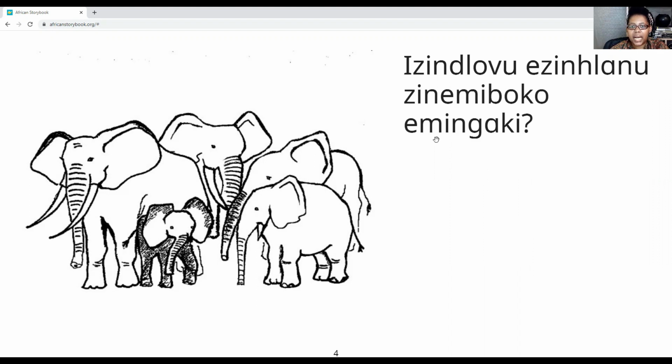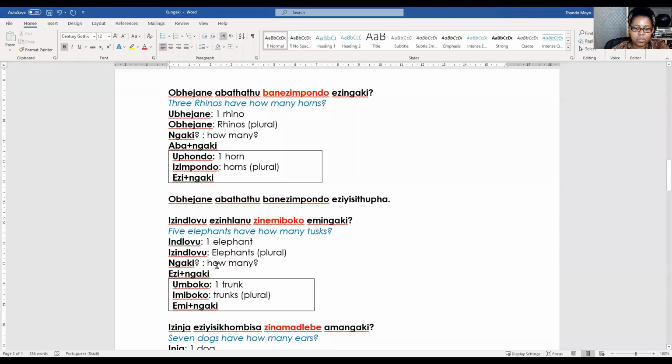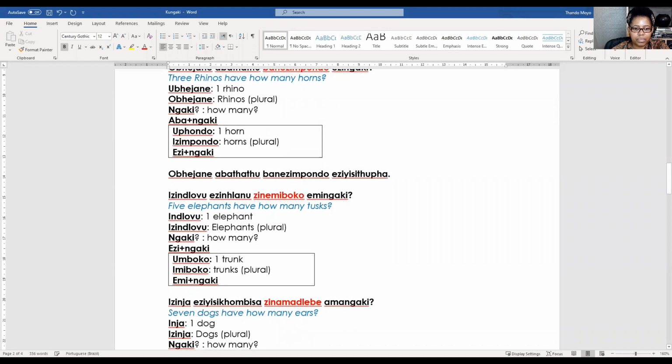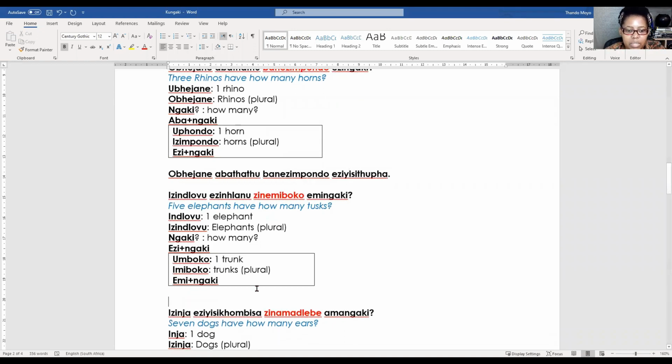Emiboko emingaki. That's what we are asking. So let's count them. Kunye, kubili, kuthathu, kune, kuhlanu. Hlanu. So how do we put that answer now and say it in a sentence? Remember your subject concord or your adjectival concord. So let's see.